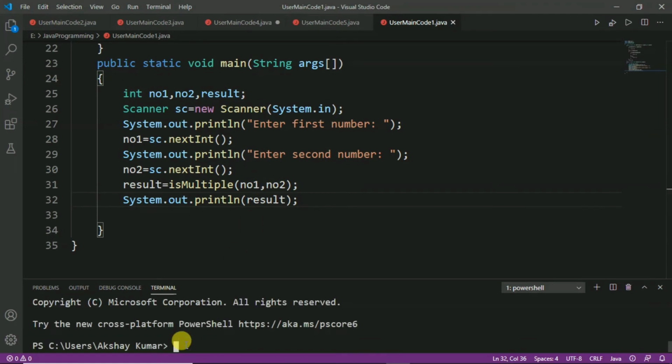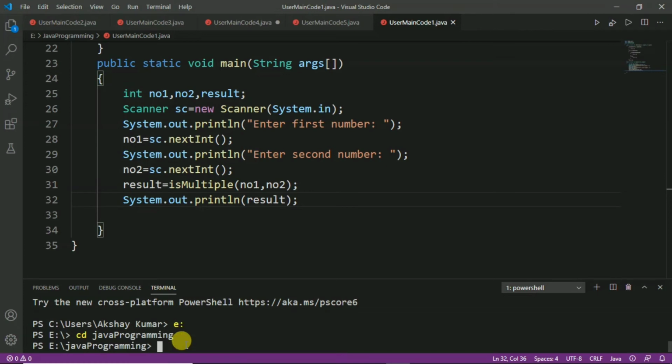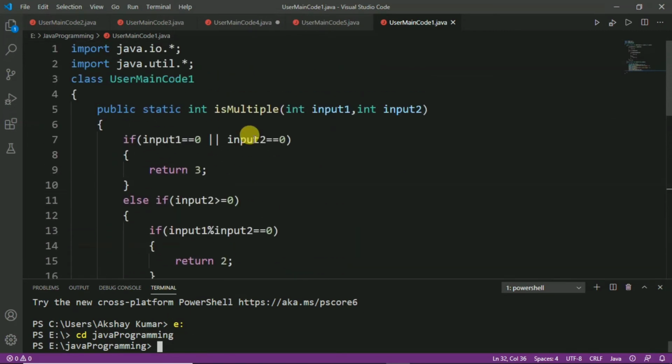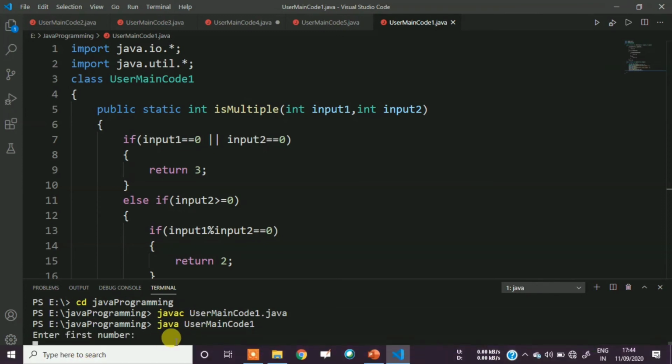Now, to run the program, let us go into the drive where I have saved the program, and go into the folder. In my case, I have saved my program in the folder Java programming, and here to run the program we have to write the command. So, let us write javac, and here we have to write the file name UserMainCode1.java and press enter. After that we have to write java UserMainCode1, which is the file name, and here enter first number.